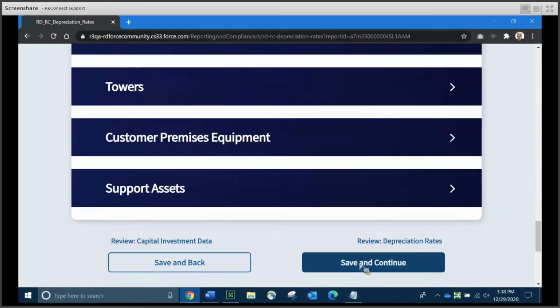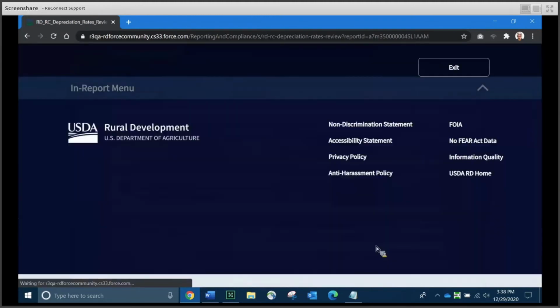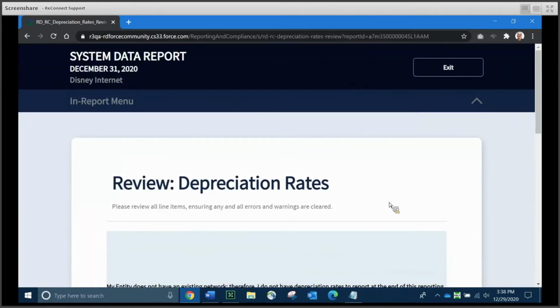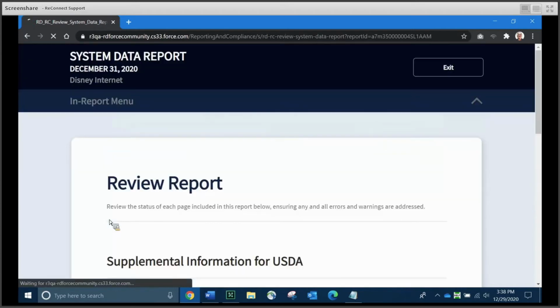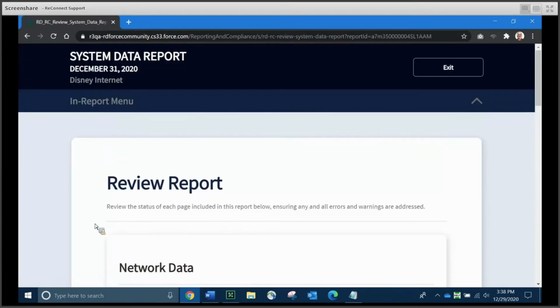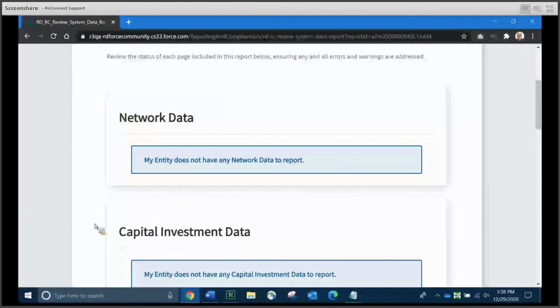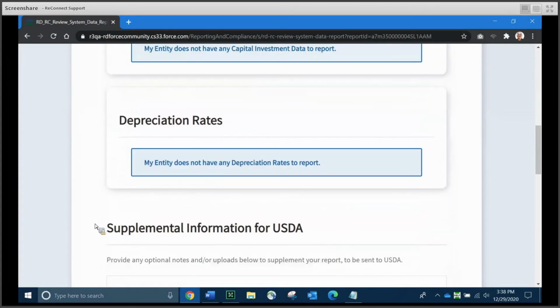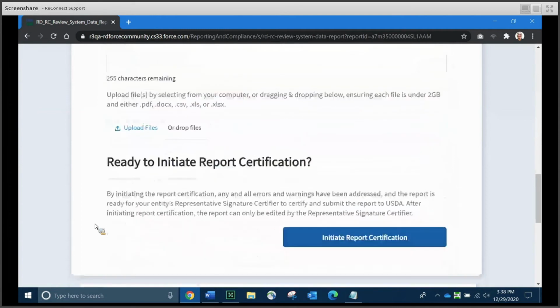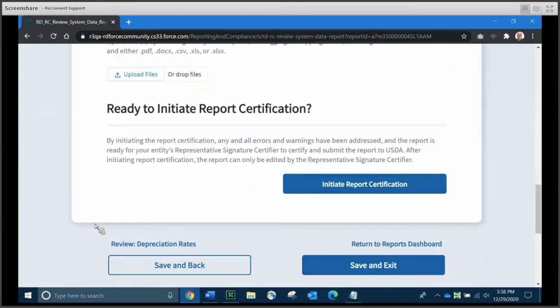For the purposes of simplification, I'm just going to go ahead and say we don't have any depreciation to report. We'll click Save and Continue. Get to our review page. And now it's going to take us to the review page for the entire report, where we can look it over one more time, make sure that we filled everything out correctly, make sure we don't have any warnings or errors.